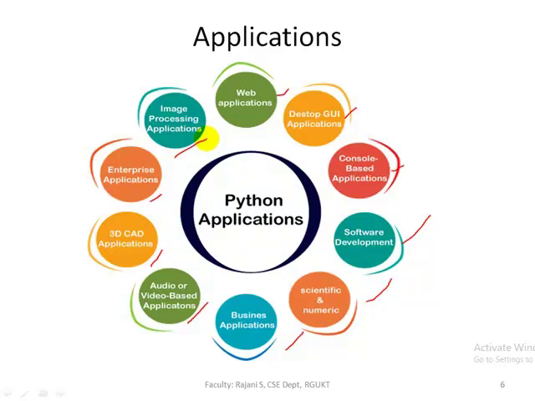And iRobot also uses Python for robotic vacuum cleaners. And YouTube also uses Python to share the videos, and BitTorrent also uses Python. So we have so many applications, and each and every application has different frameworks.